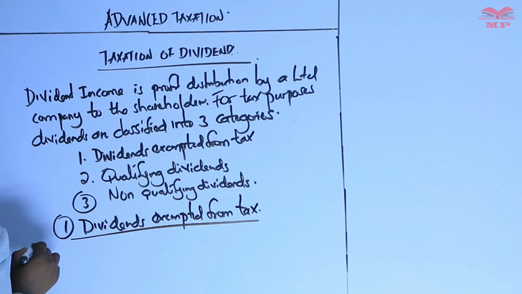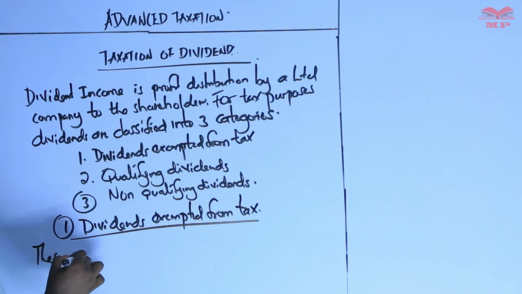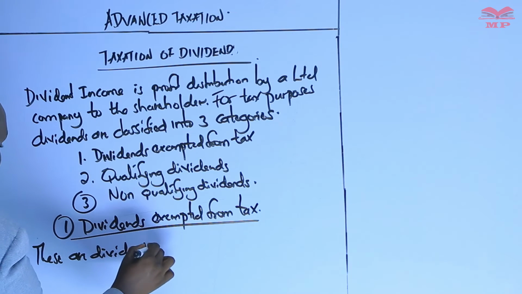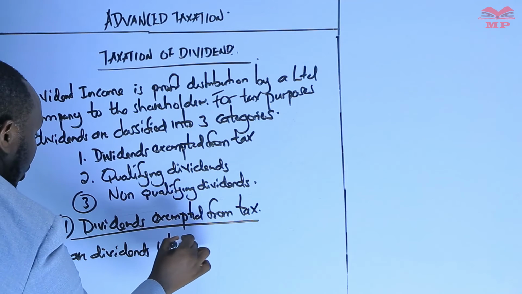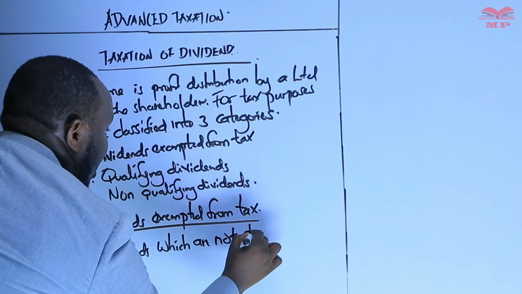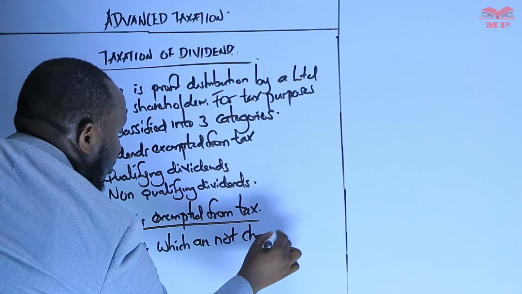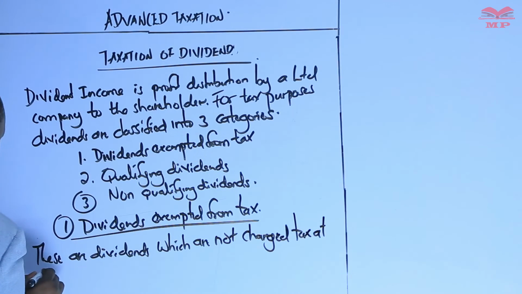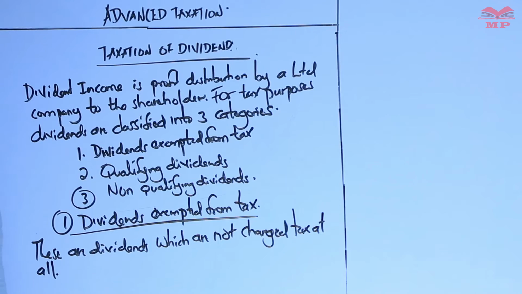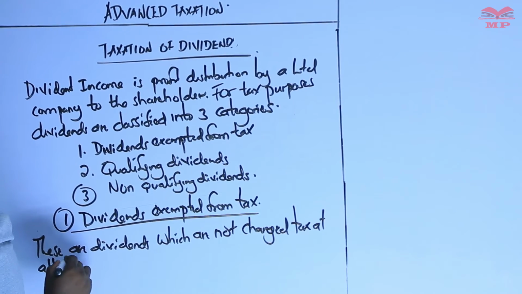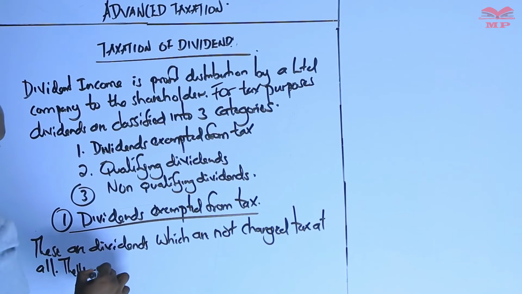These are dividends which are not charged tax at all. We do not subject them to tax. The categories include the following.